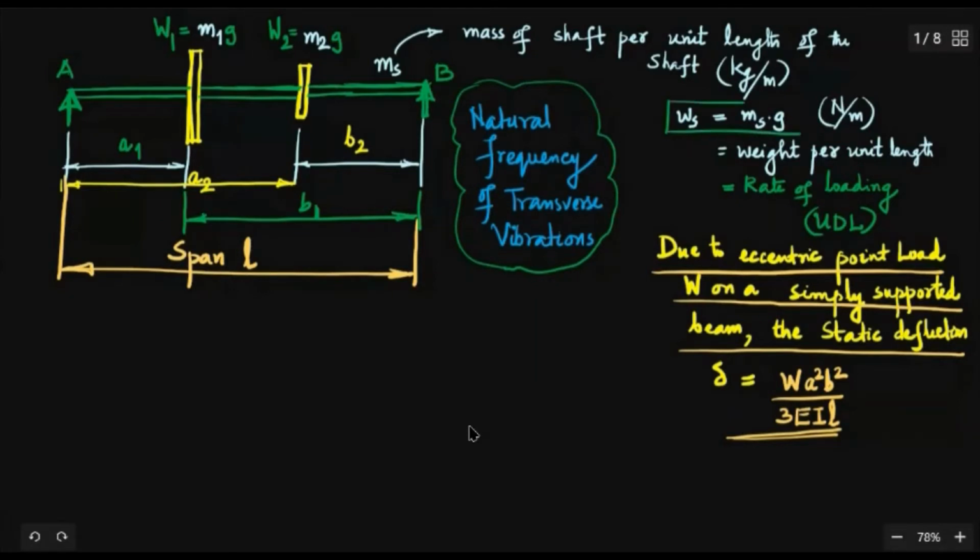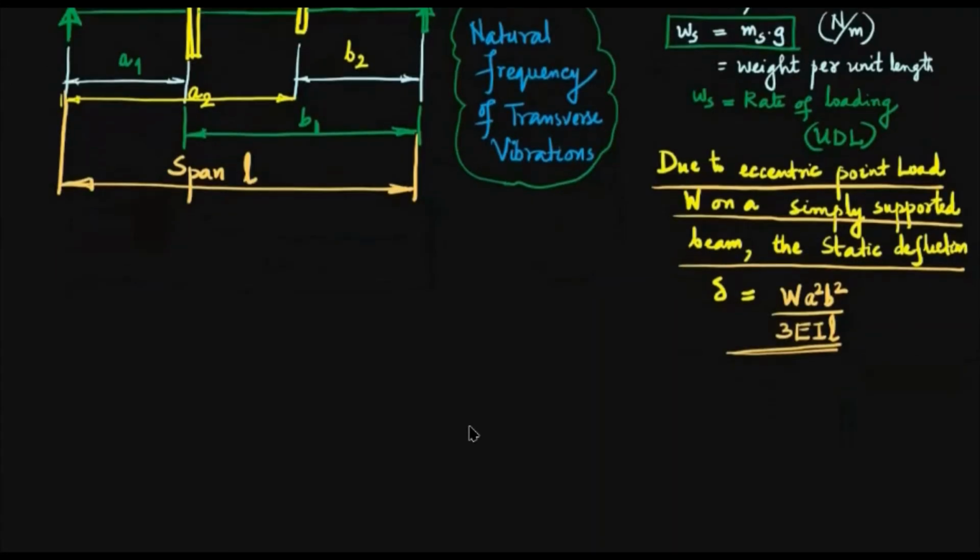Small ws, that means it is the rate of loading due to the mass of the shaft or mass of the beam. So that has to be treated as a UDL. We will write that also before we proceed. So delta, I'll write delta S. S stands for the shaft mass, shaft mass per unit length, and that is taken as a UDL, or the deflection due to a uniformly distributed load.